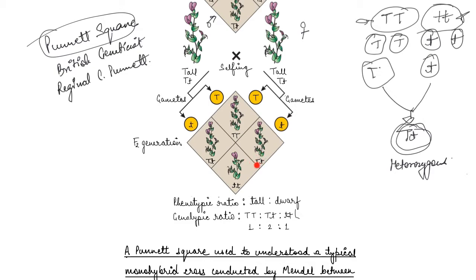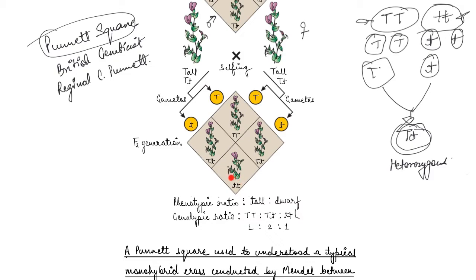Again, the other allele, if it combines with the tall one, will form a tall but heterozygous plant. But if this combines with the dwarf, so we are combining a dwarf with a dwarf, it will form a dwarf plant, and that is why in the F2 generation, in the filial 2 progeny, we see one dwarf plant.